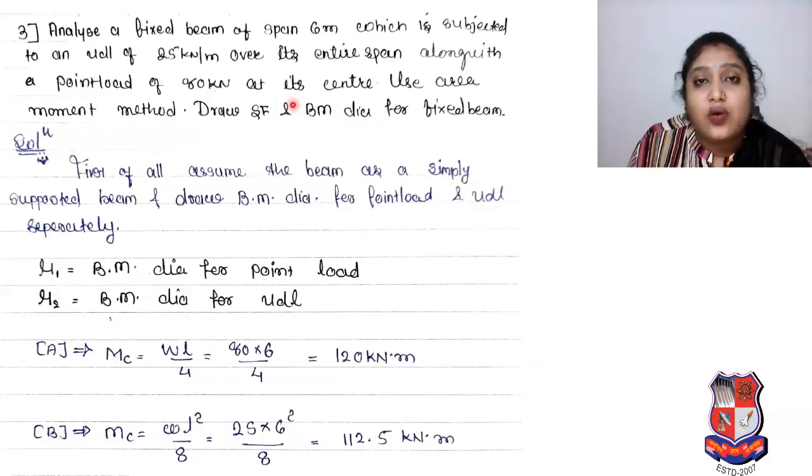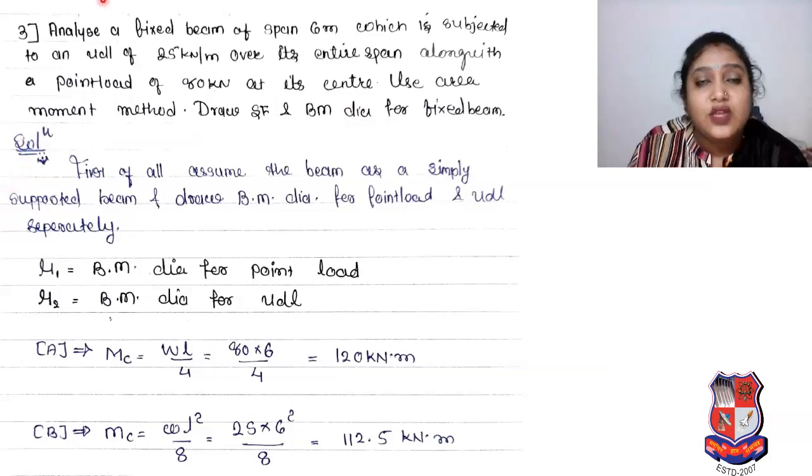Okay, so I always tell that we have to read the data first to know the given data. Fixed beam is there, span 6 meter is there, subjected to UDL, that is, UDL on the entire span, 25 kilonewton per meter. And a point load is also there at its center, 80 kilonewton. So we have to draw shear force and bending moment for the fixed beam.